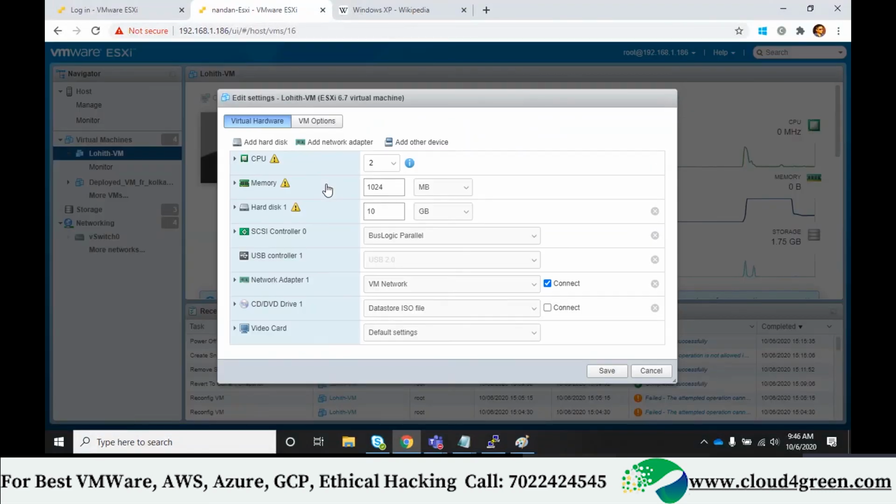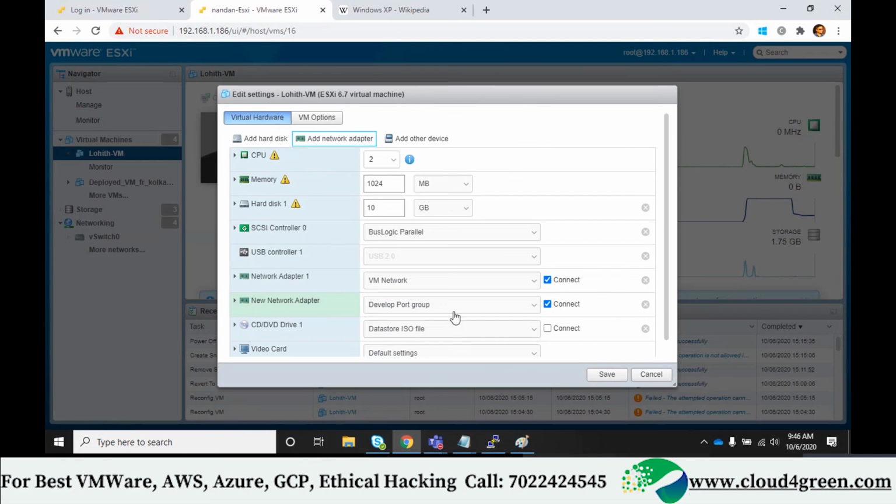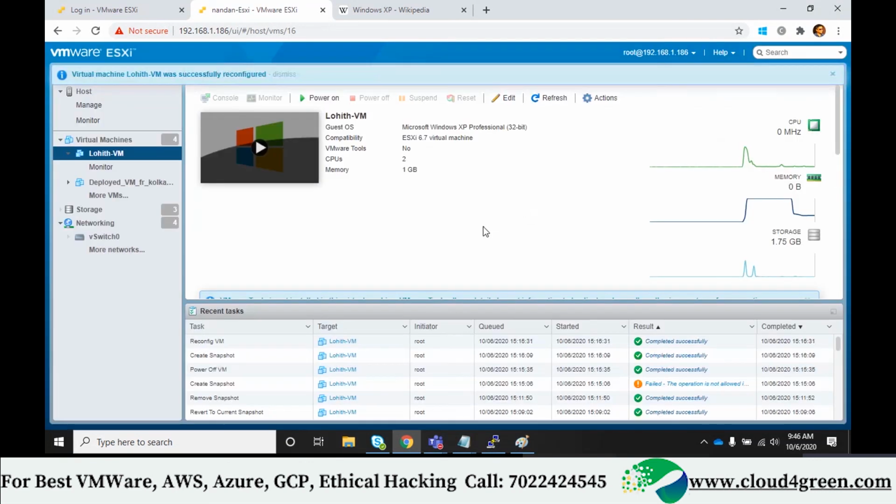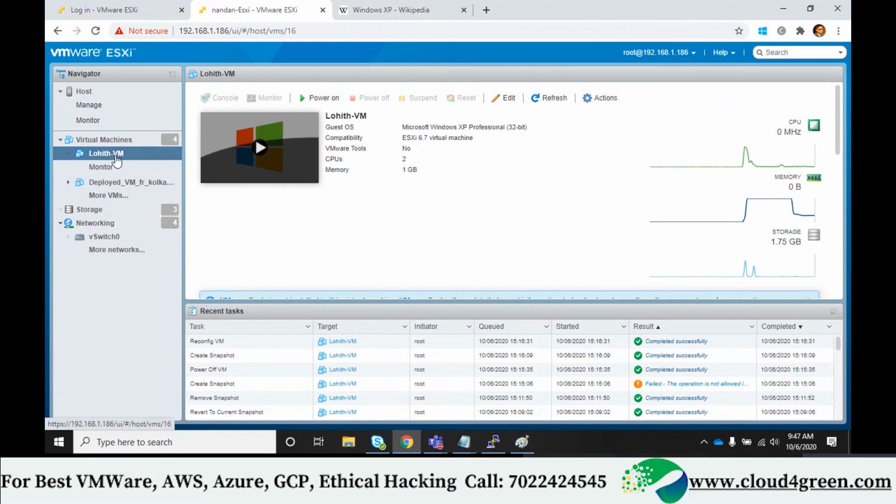I'll add one NIC card and I'll put it in the production port group, save. Okay, understood? Now the test is completed successfully. I want to continue in this state. So what I can do, right click.